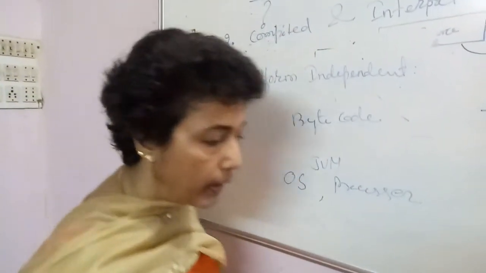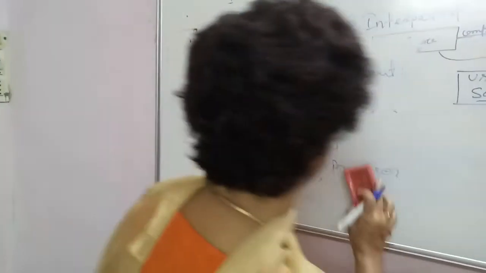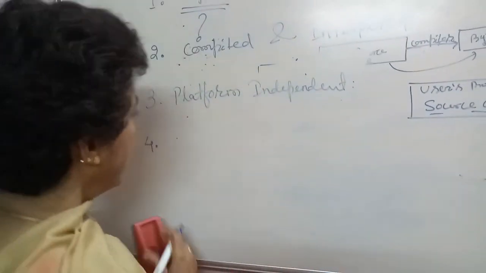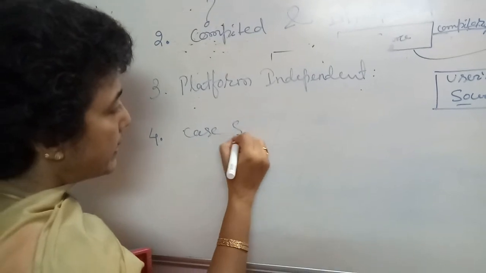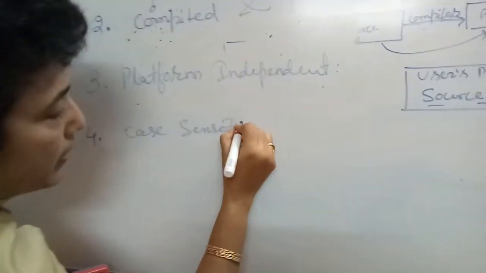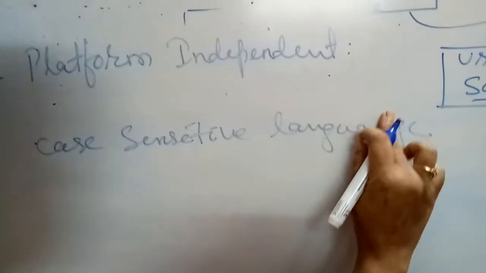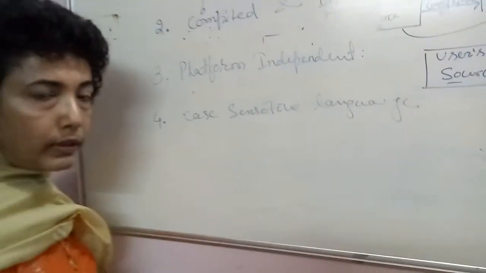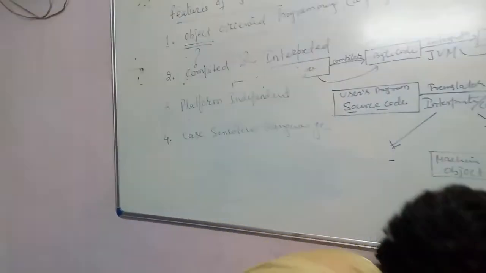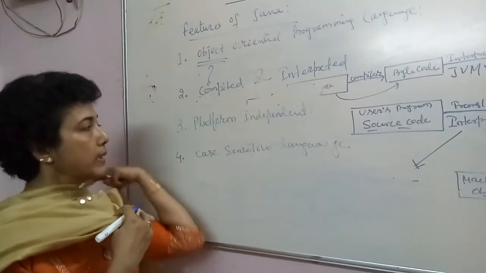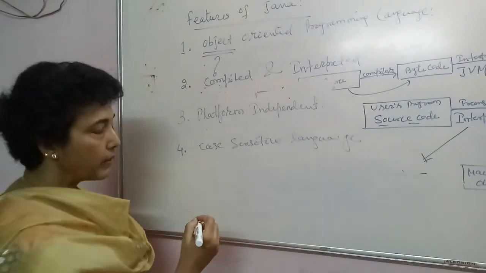The fourth one is, it is a case sensitive language, right? Now, to understand what is case sensitivity, let me write a statement in BASIC.